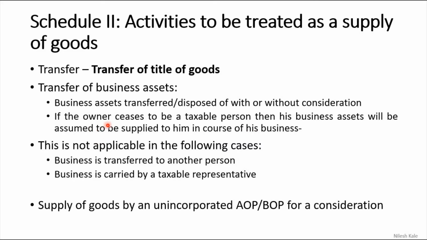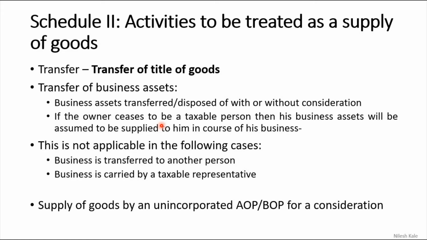I repeat this point, if the owner ceases to be a taxable person, then his business assets will be assumed to be supplied by him in the course of furtherance of business. I repeat this because this is very interesting, where the owner ceases to be a taxable person. I will give you an example. A person who takes registration in GST is liable to pay the taxes. I repeat, the person who is registered in GST is liable to pay the taxes.